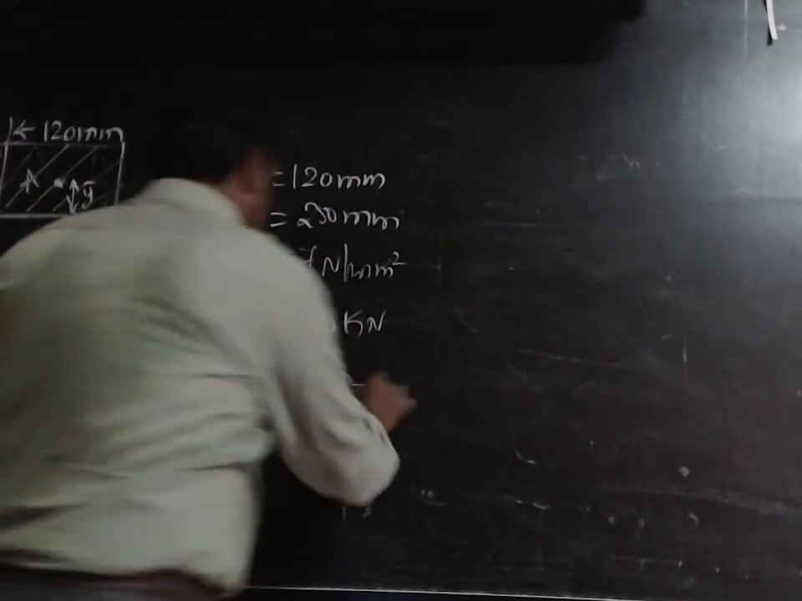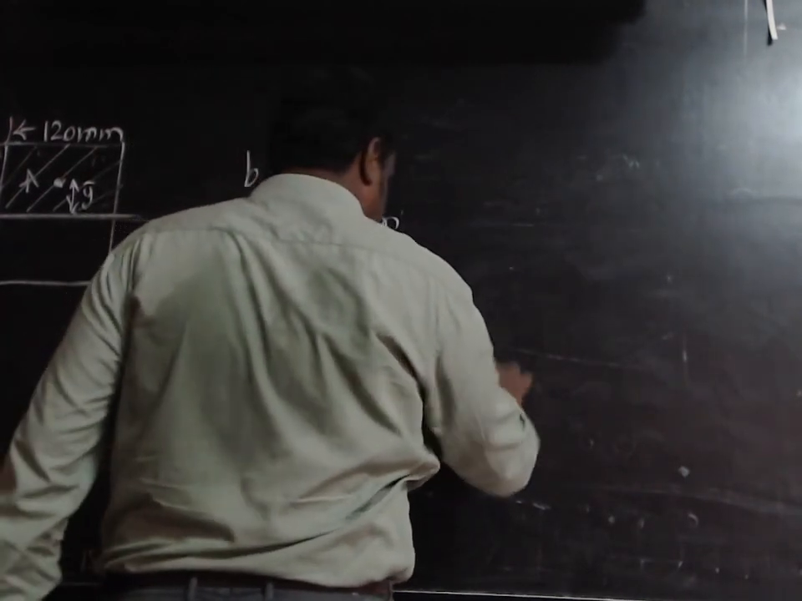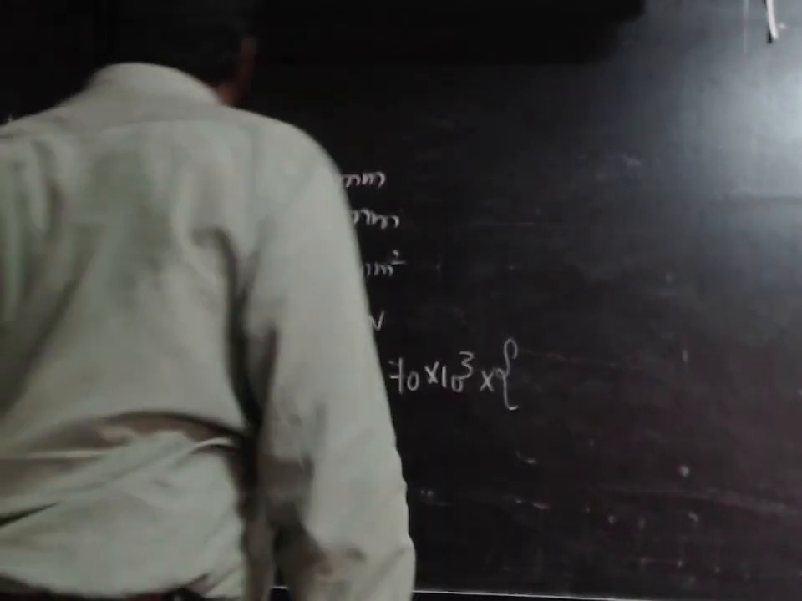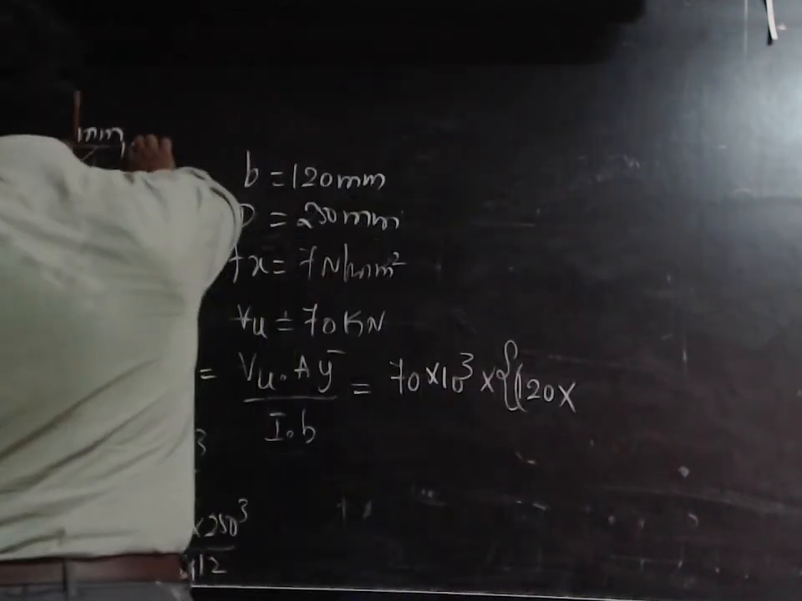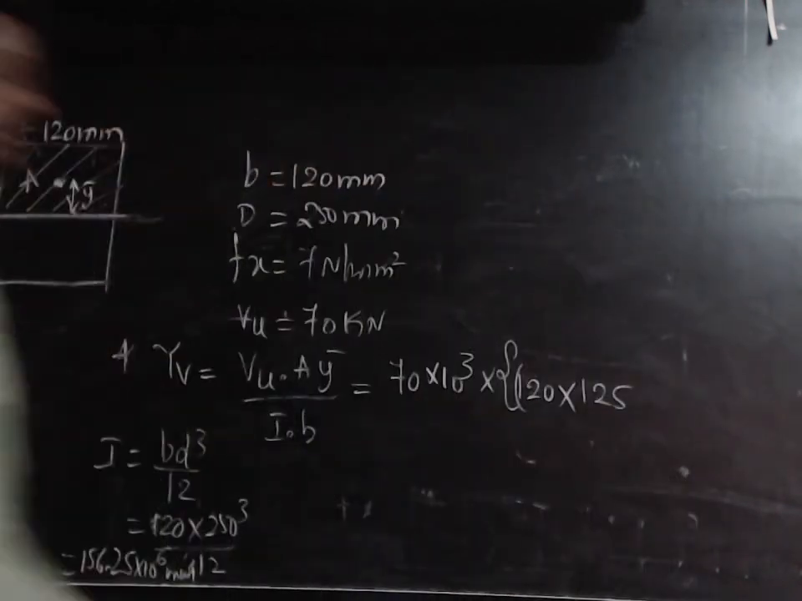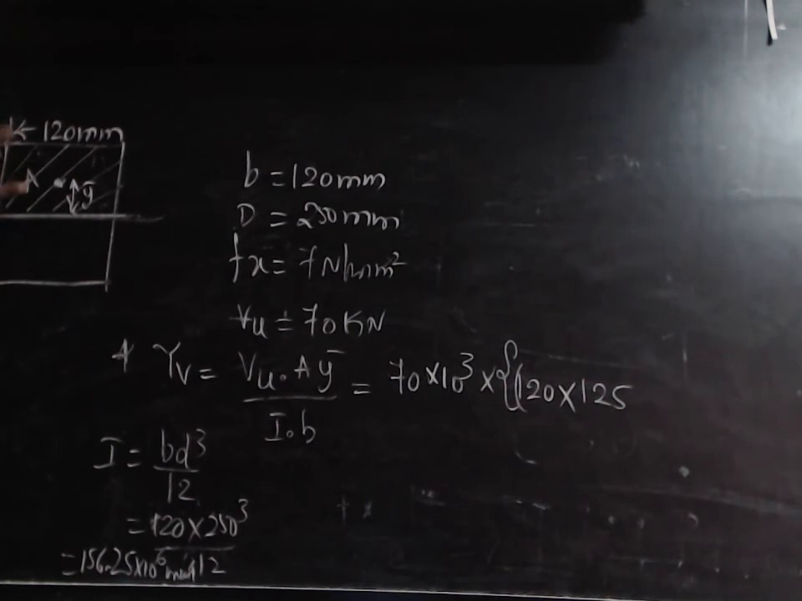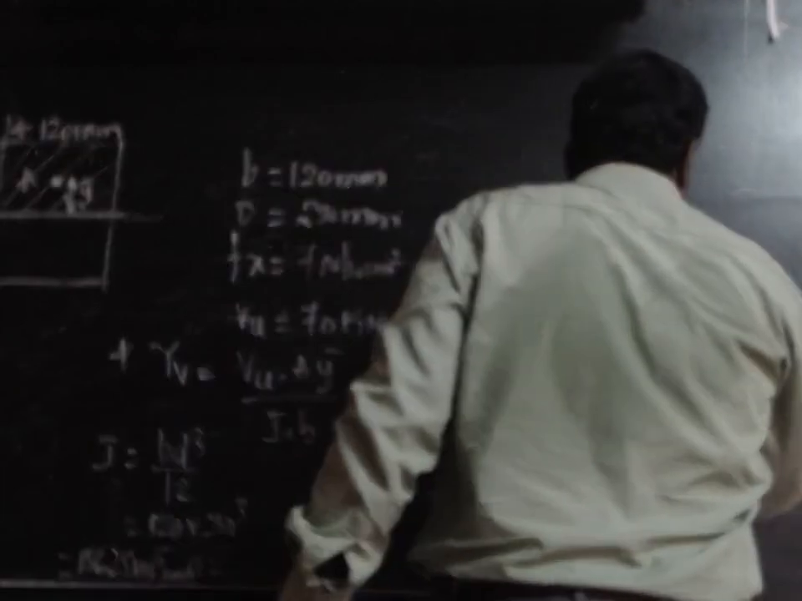Okay, so what is the Vu? 750 kilonewton into 10⁻³. What is the area of that? 120 into, what is the area of this? It is 250 by 2, that is 125. That is the first moment of area, that is static moment. Okay, so static moment should be calculated. So where the central axis is there, above that section we should take, that is to calculate the Ay bar. So A is 120 into this value, that is 250 divided by 2 is 125, into Y bar.